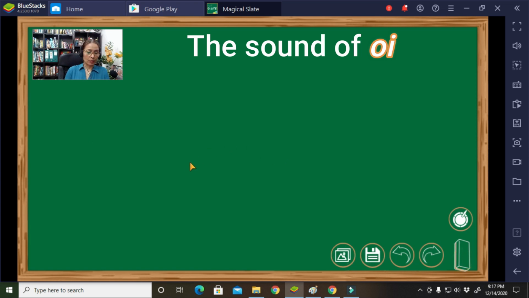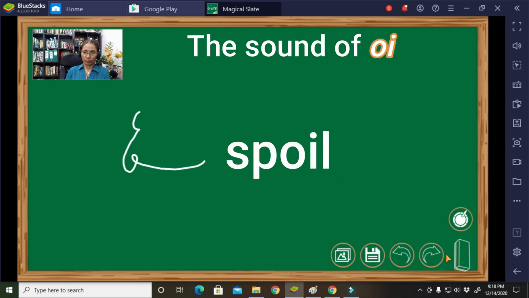Okay. Next word, we do have the left S and at two-thirds of the space for a downward symbol, and then the sound of oi and a long forward curve. So what's that? Very good. It is spoil.